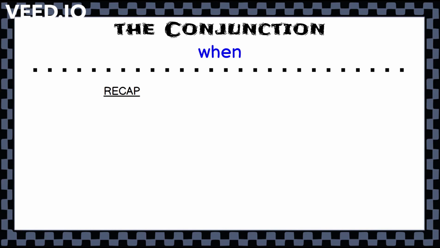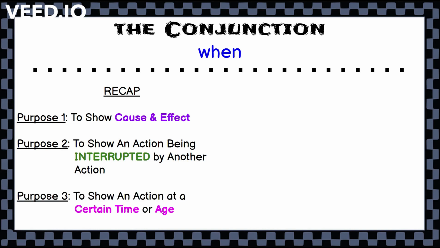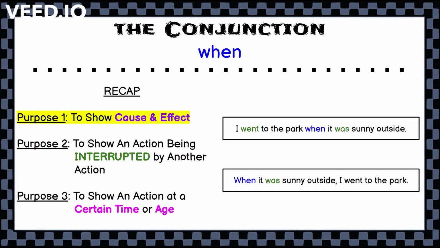All right, to recap what we have learned, there are 3 purposes to using the conjunction when. Purpose 1 is to show cause and effect. Purpose 2 is to show an action being interrupted by another action. And purpose 3, to show an action at a certain time or age. When we're using the conjunction when, there could be 2 ways to write the sentence. The first way is when in the middle of your actions. The second way is to move that clause or that second action all the way to the beginning of the sentence. But when you do that, you need to use a comma after when's clause.